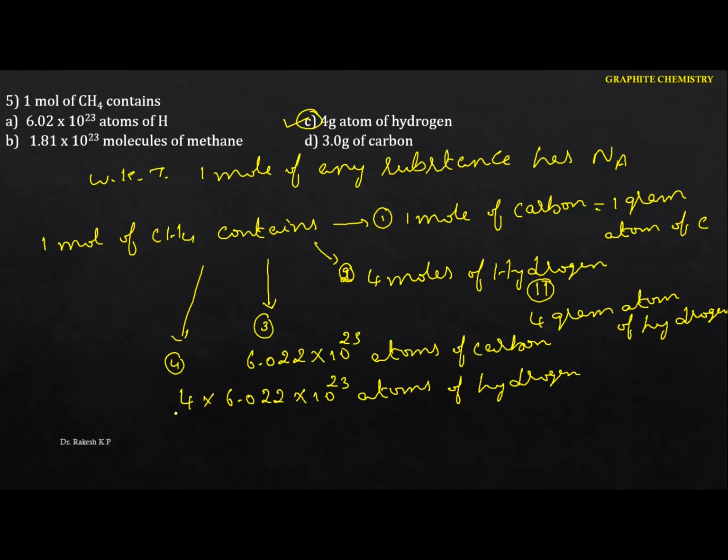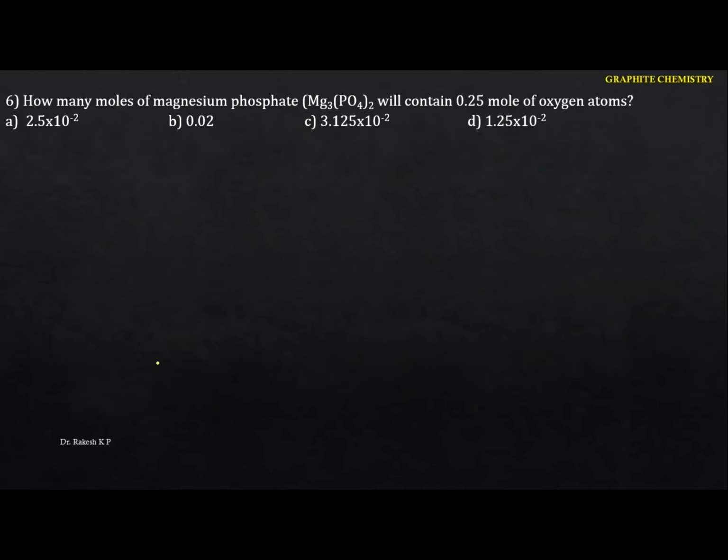Okay, so next one. How many moles of magnesium phosphate will contain 0.25 mole of oxygen atoms? Okay, just go to this one here, especially in this one here. So let me write you particularly the formula.